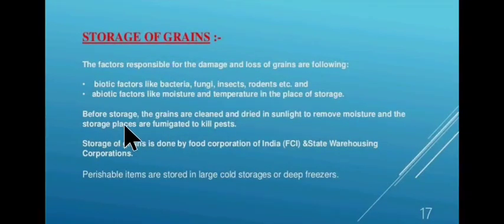Before storage, the grains are cleaned and dried in sunlight to remove moisture, and the storage places are fumigated to kill pests. Storage of grains is done by the Food Corporation of India, that is FCI, and state warehousing corporations. Perishable items are stored in large cold storages or deep freezers.